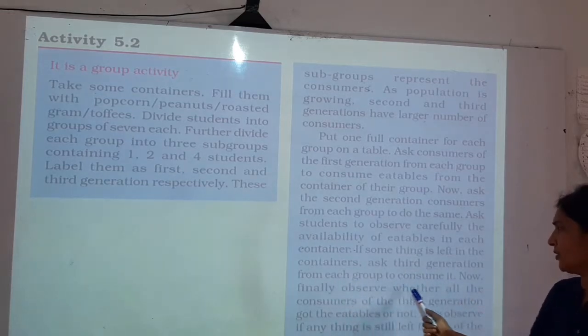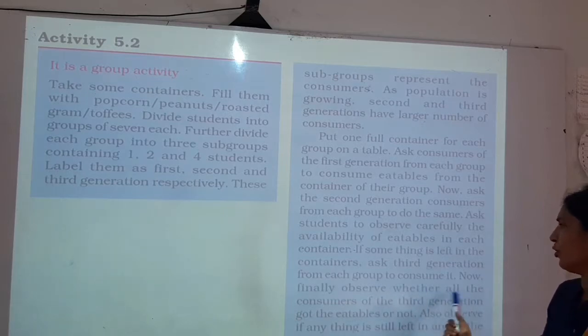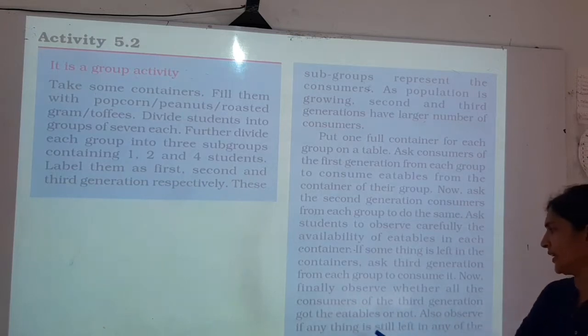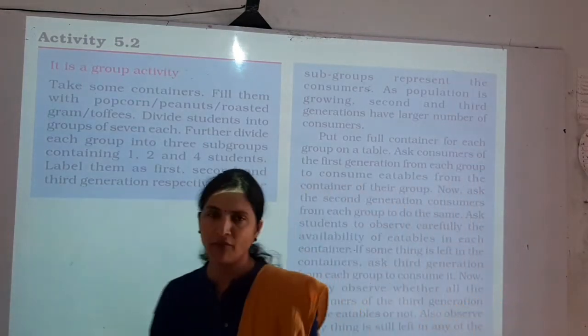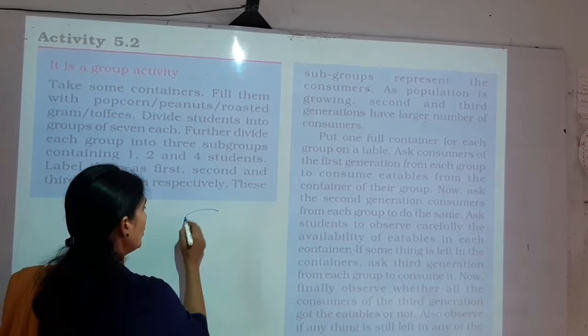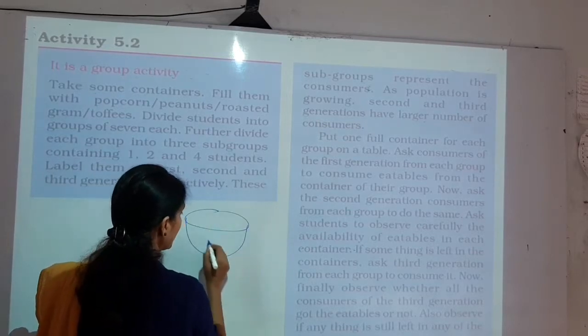Now finally observe whether all the consumers of the third generation got the eatables or not. Also observe if anything is still left in any of the containers. Now here our activity is given where one bowl can be filled with groundnuts.